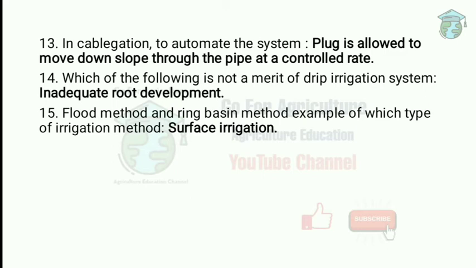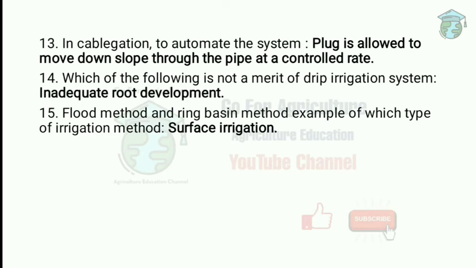Next one, which of the following is not a merit of the drip irrigation system? That is inadequate root development. This is a demerit of the drip irrigation system, because there are many advantages of drip irrigation, but one of the main disadvantages is that root development is hampered due to drip irrigation.